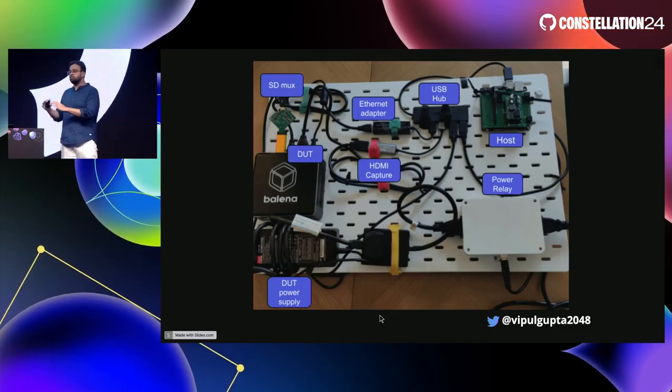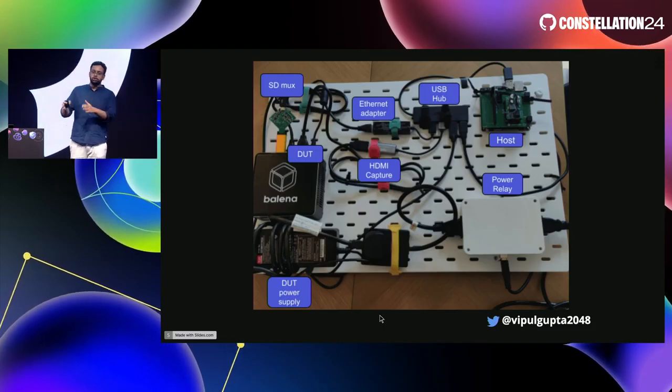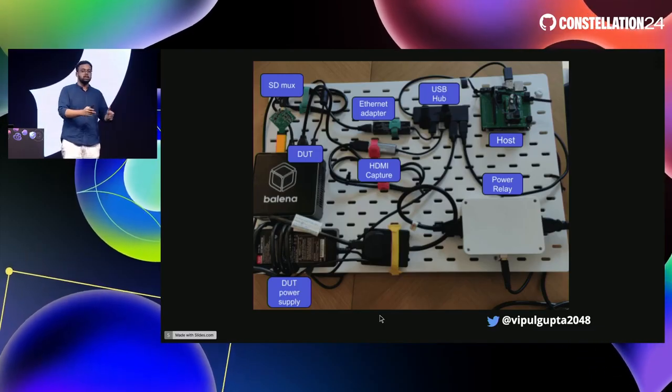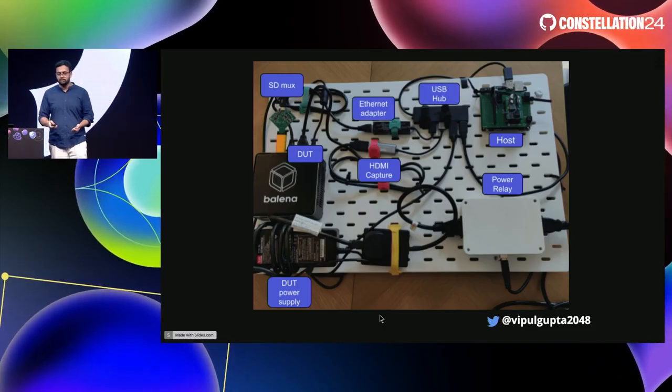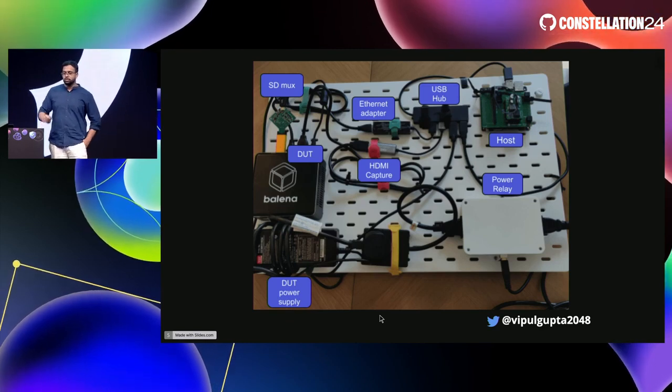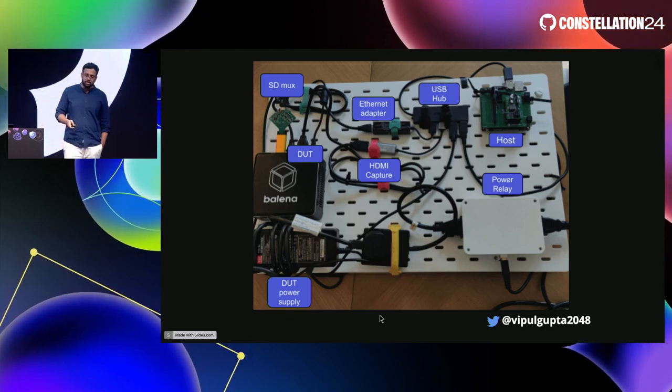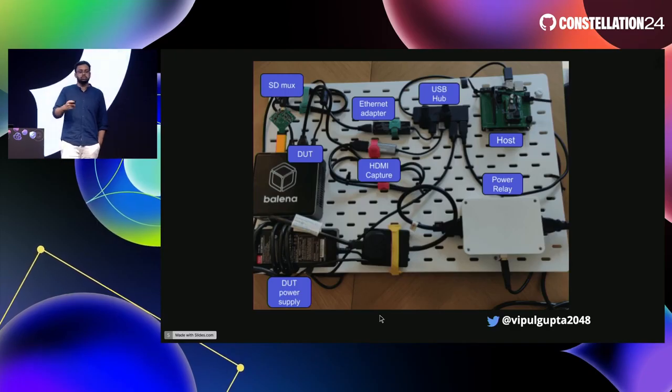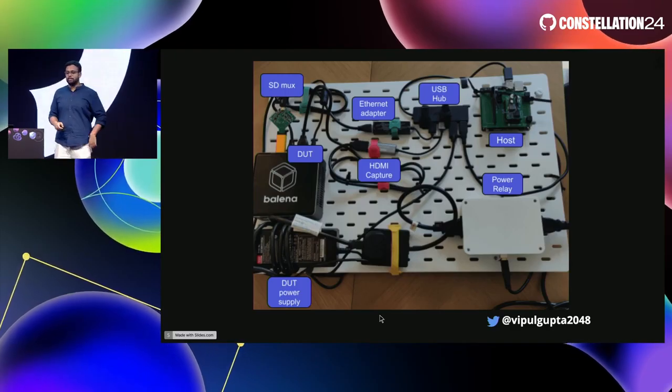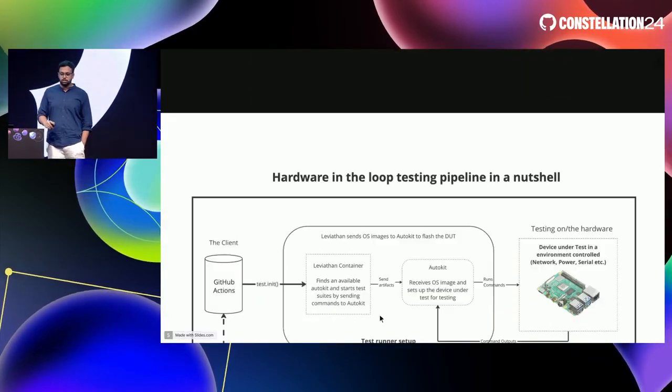You just have to write code to send signals to your AutoKit to control your device. And that is how the CI/CD pipeline starts in an AutoKit scenario. You can control power, you can capture HDMI, you can provide your own internet as well, if you wanted 2G or 3G. And that is something that the AutoKit really enables.